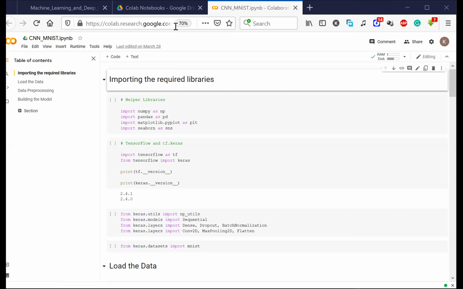Okay, so let me share my screen. Just let me know if you can see the browser. Can you all see the browser?